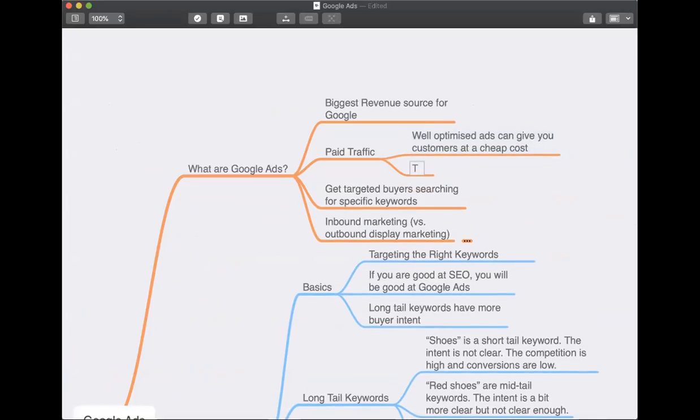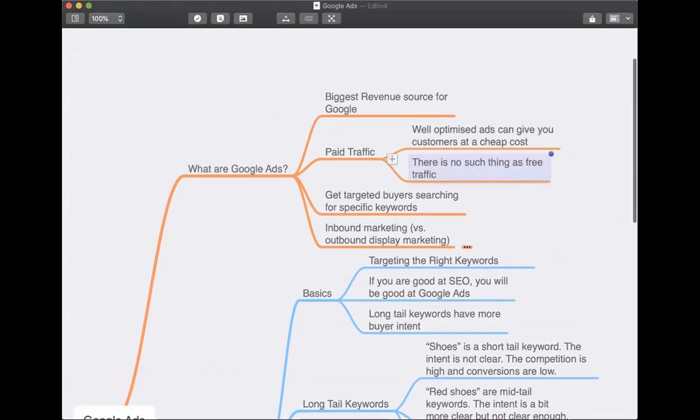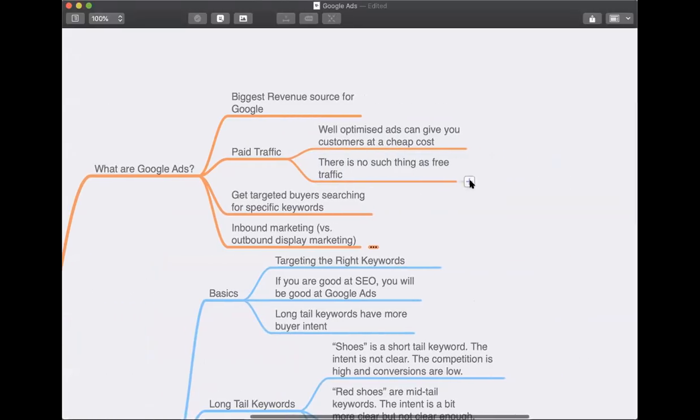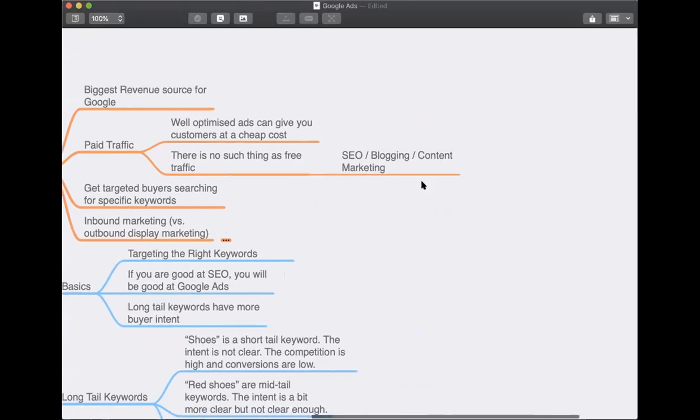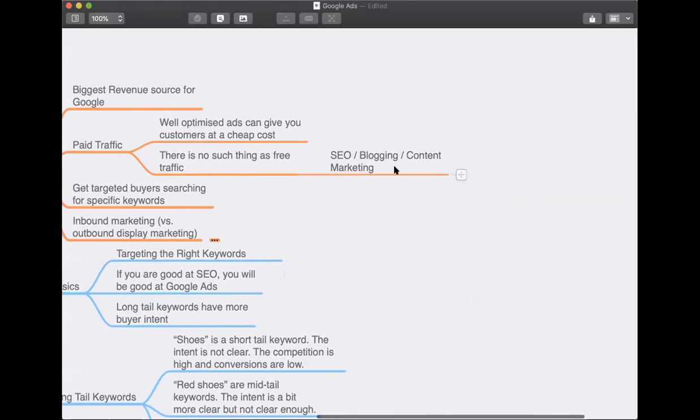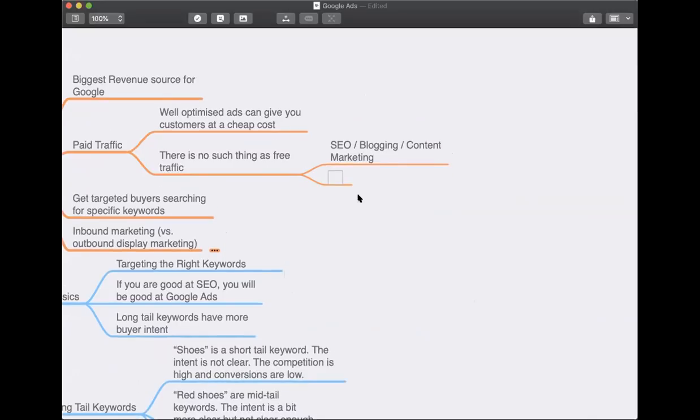I would like to tell you that there is no such thing as free traffic. Why? Because let's say you are creating content. Let's say you are doing SEO and blogging and content marketing, which means that you have to spend time creating content.